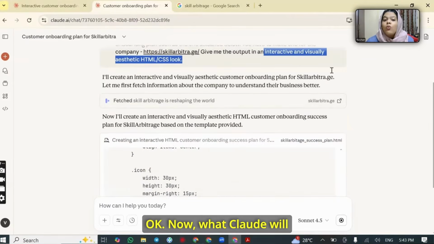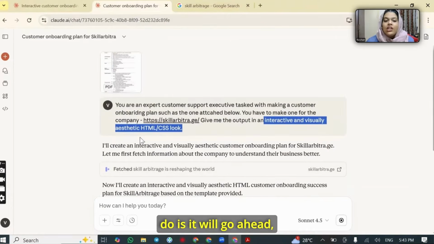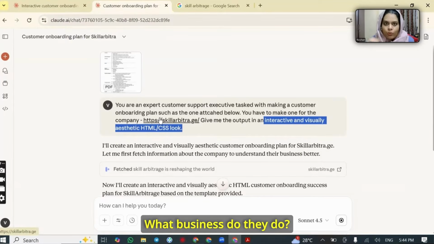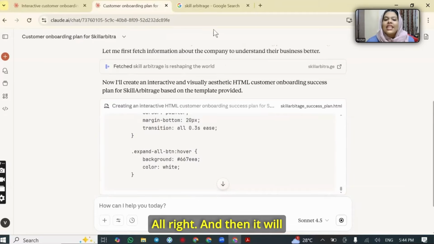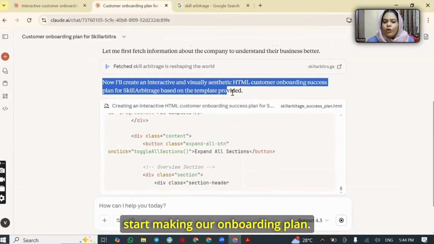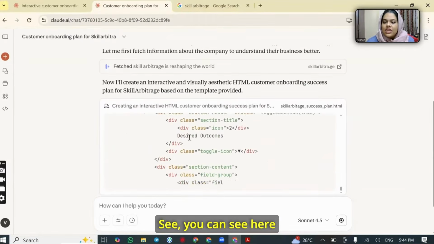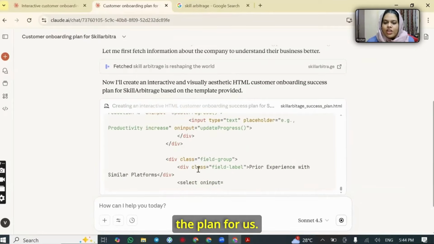Okay. Now, what Claude will do is it will go ahead, read this plan first, and understand what a customer success plan is. Number two, it will go to this link, Skill Arbitrage's link, and understand what Skill Arbitrage does. What kind of a company are they? Like, what business do they do? Are they catering? Are they in the product industry or the service industry? Whatever it is. All right. And then it will start making our onboarding plan. See, you can see here it's generating the plan for us.